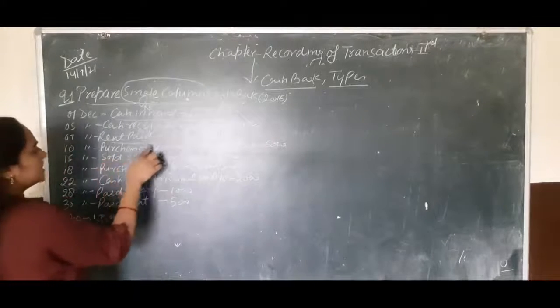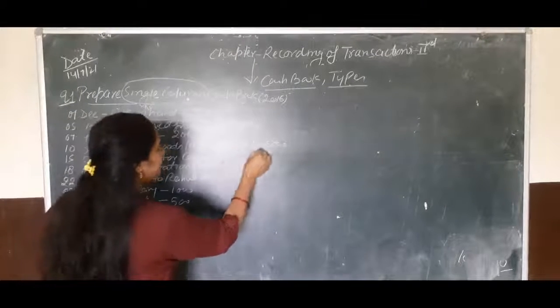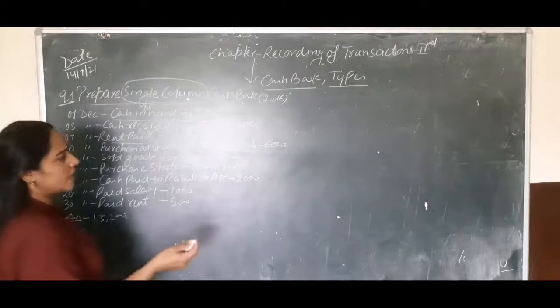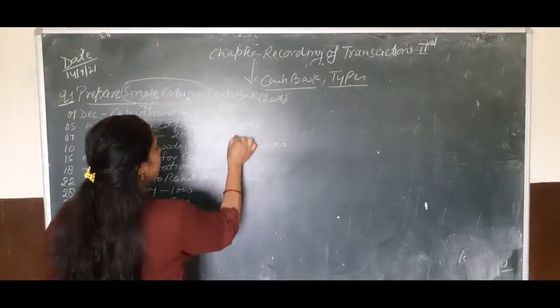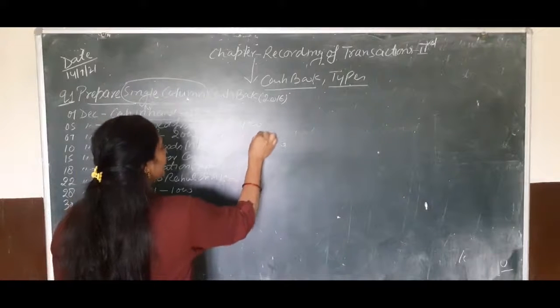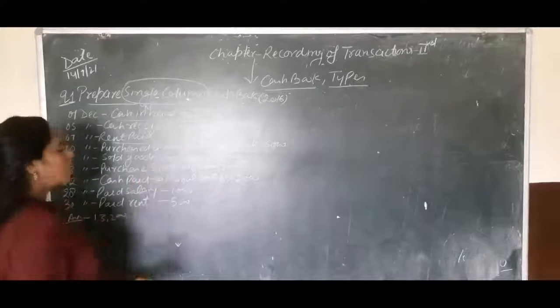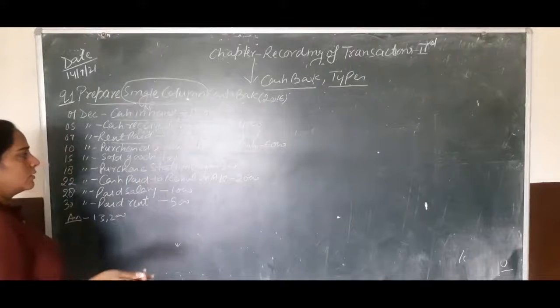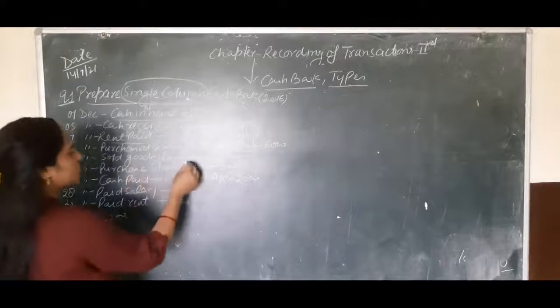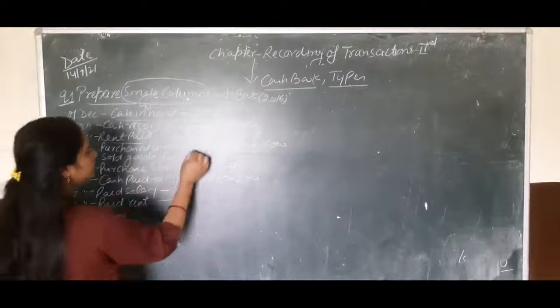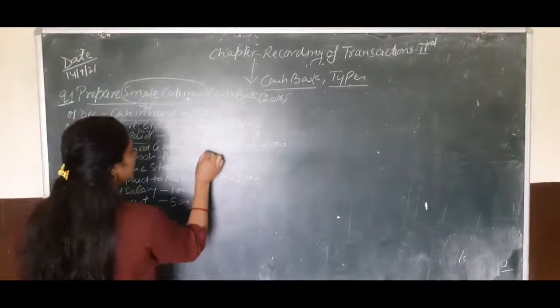Okay. Next, purchased goods from Murari for cash. Now the firm has purchased some goods from Murari for cash, so the amount will be used as a payment. Okay. Payment. Sold goods for cash. Now the firm has sold goods to someone else for cash, so we will use this amount on the receipt side.